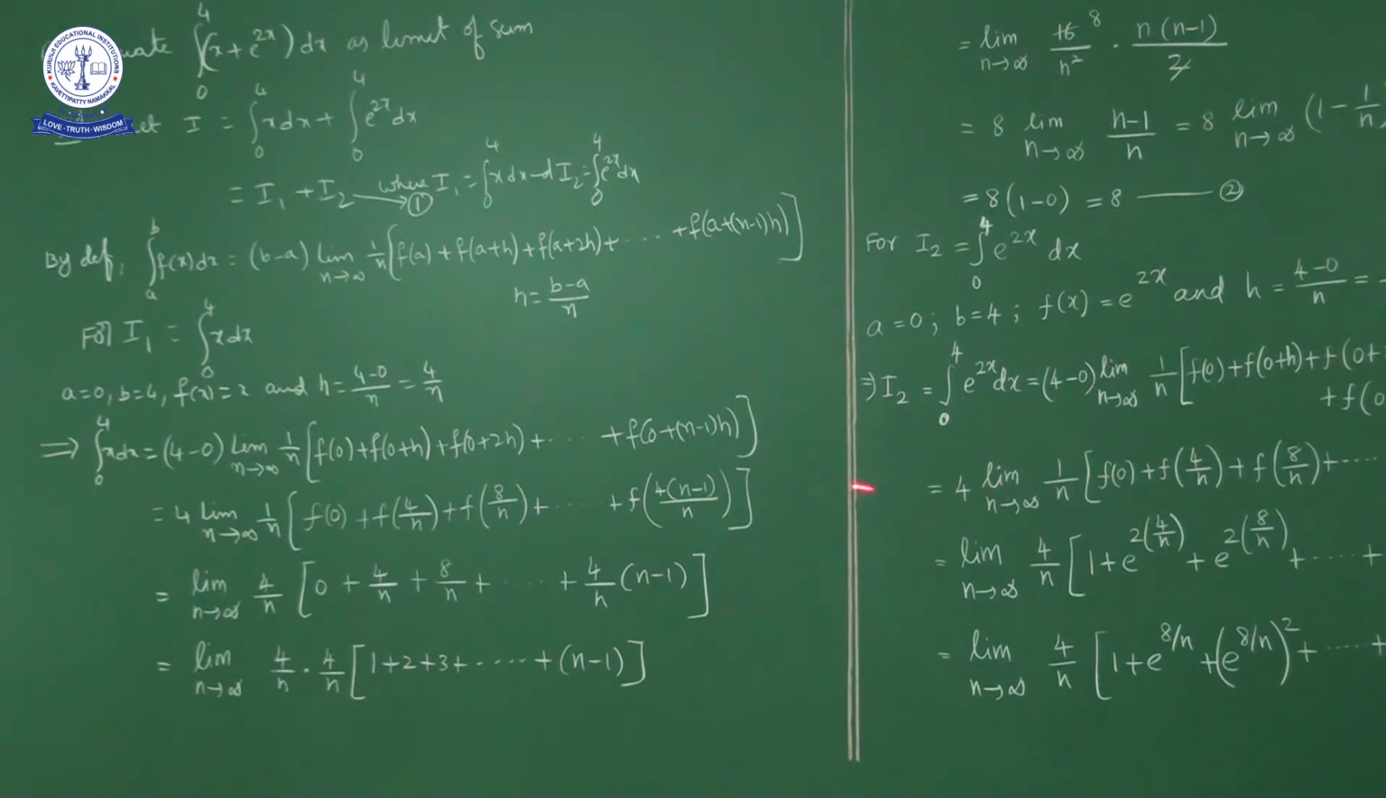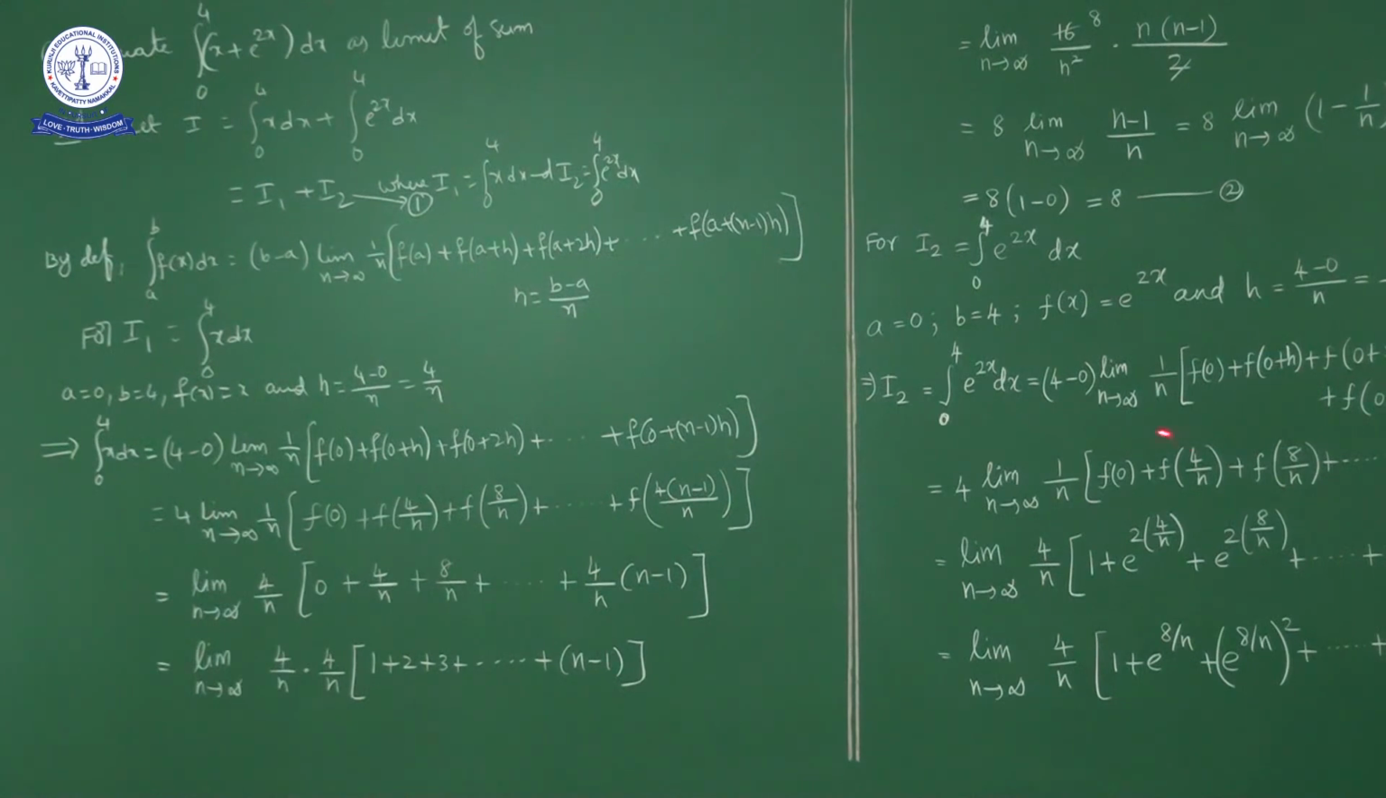Same as I1, that is 4 into limit n approaches infinity, 1 by n into f of 0 plus f of 0 plus h. 0 plus h is h. What is h? 4 by n. So f of 4 by n plus f of 0 plus 2h is what? 2h is nothing but 8 by n. So f of 8 by n plus and so on up to f of last term, 0 plus n minus 1 into h is n minus 1 into h. What is h? 4 by n. So f of 4 by n into n minus 1.